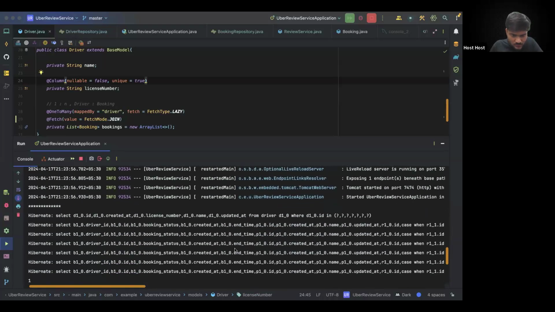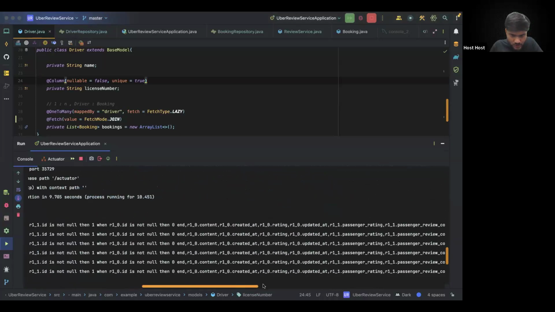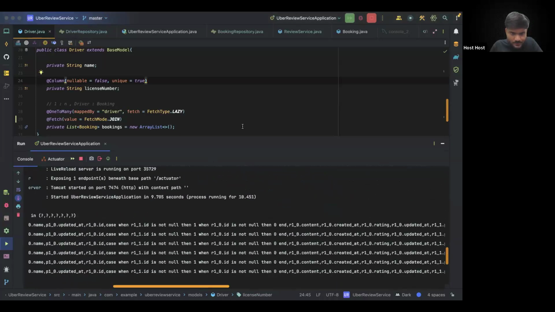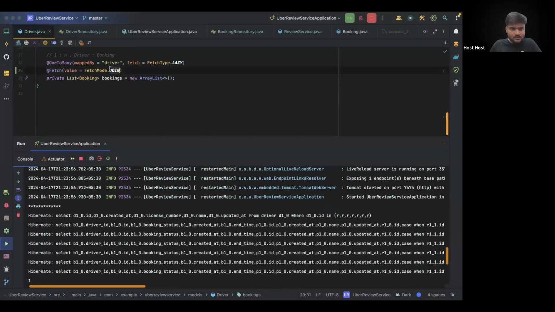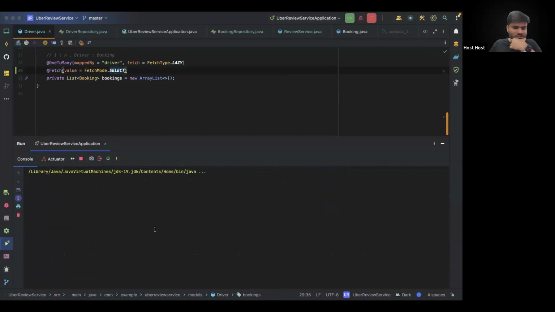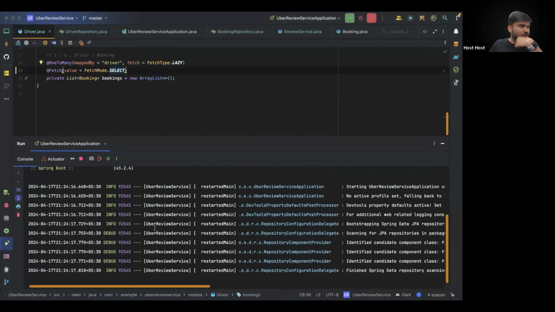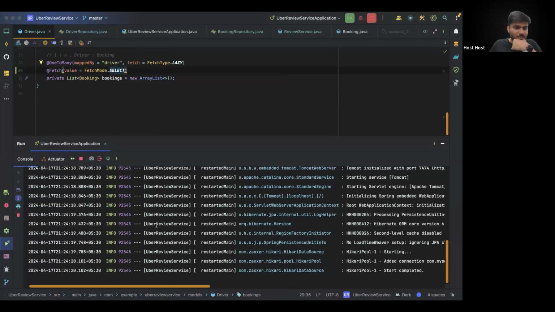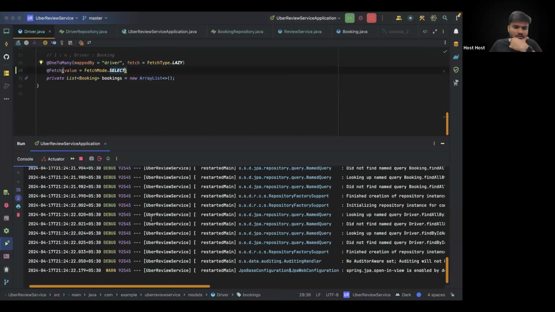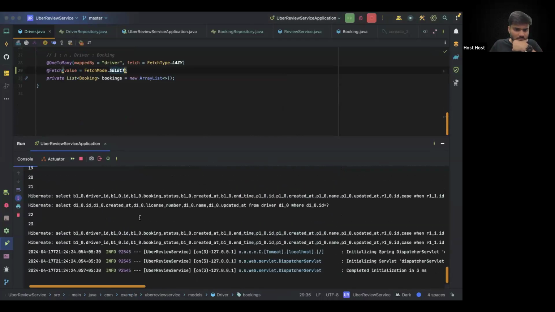Now, if you see, there are individual joins coming up. And if I go for select, which should be the default one, okay. I'll show you all fetch modes. Yeah, I was also thinking it might cache it, so we might have to clean the build for a moment. Okay, so this is here. And now if I do subselect.